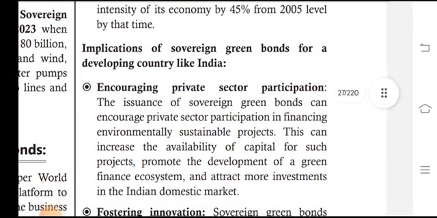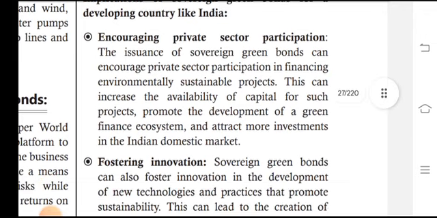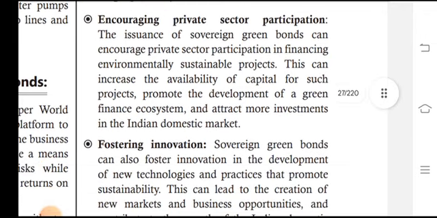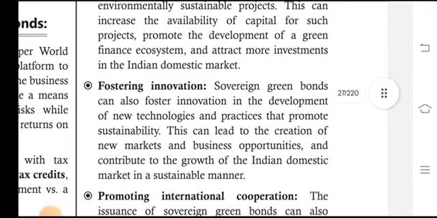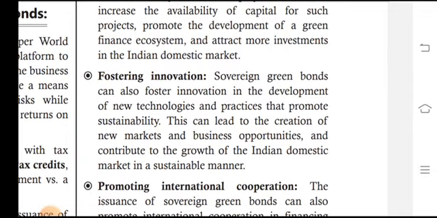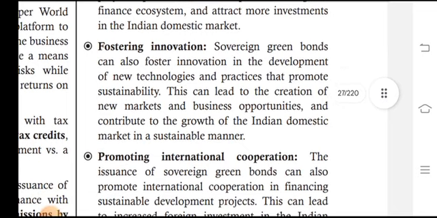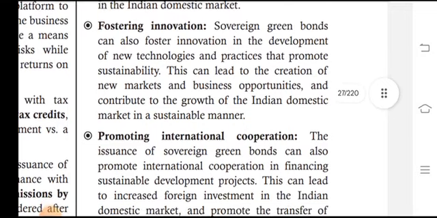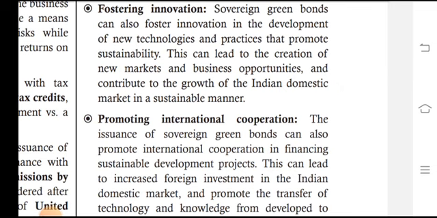Implications of sovereign green bonds for developing countries like India: encouraging private sector participation. The issuance of sovereign green bonds can encourage private sector participation in financing environmentally sustainable projects. This can increase the availability of capital for such projects, promote the development of a green finance ecosystem, and attract more investment in the Indian domestic market.